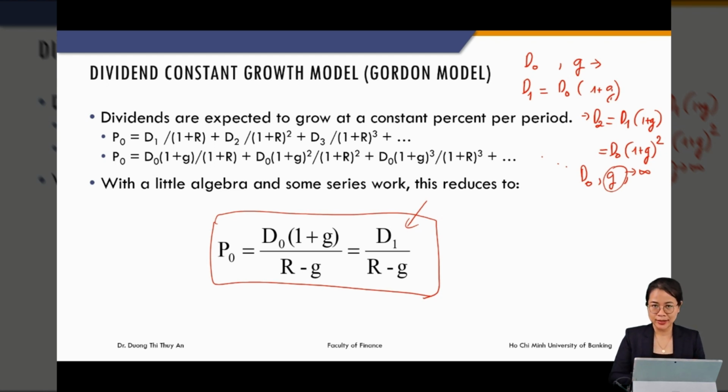R is the discount rate, and g is the constant growth rate. And remember, that growth rate must be constant forever. That is the very important assumption of this model. Without that assumption, we cannot come up with this beautiful, simple, and powerful formula. We will still see this formula in another part of this course.